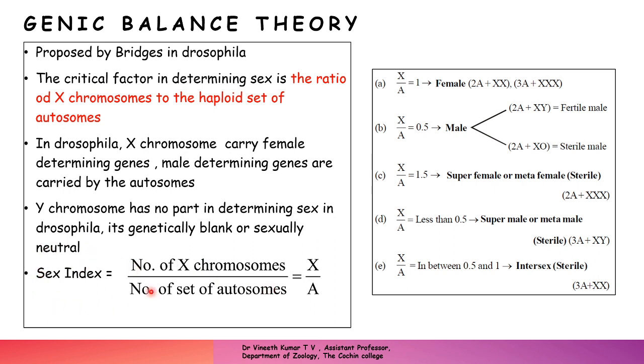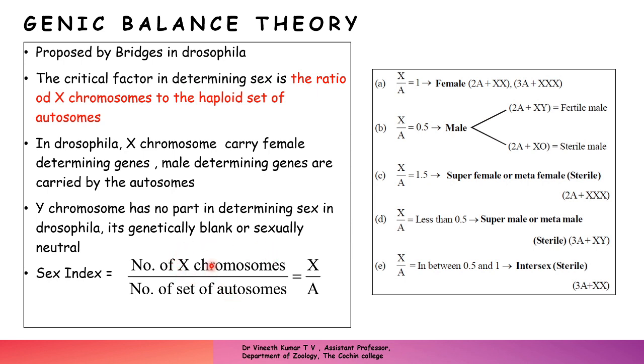In the case of Drosophila, Bridges proposed that the sex is not determined simply by whether they have an X chromosome. They have the XX-XY system, which we discussed in the earlier session. But Bridges proposed that even though they have the XX-XY system, whether that fly will be male or female is determined by this particular ratio.